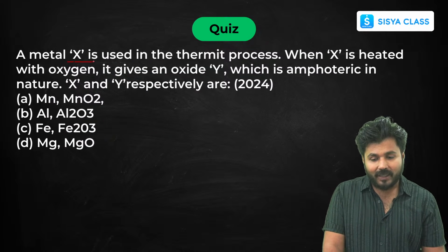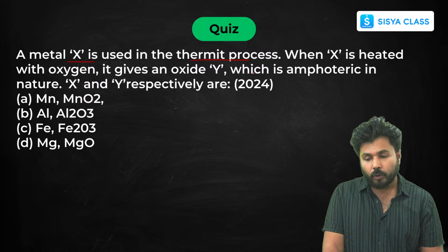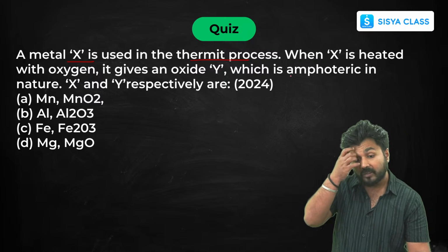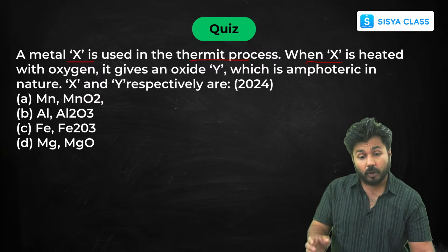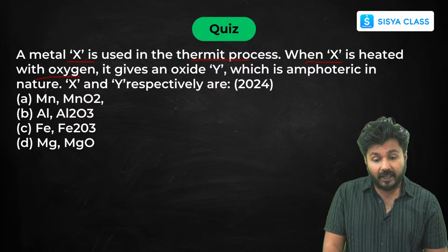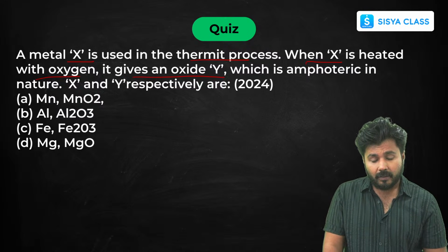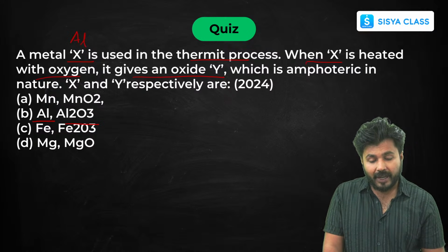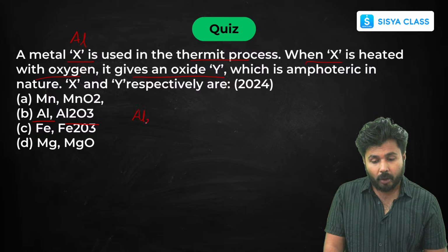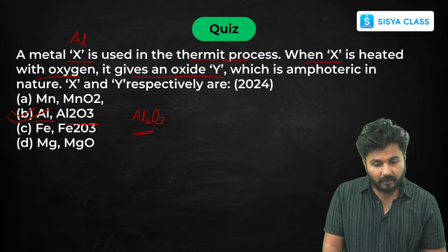Then, a metal is used in thermite process. I have already told you which metal is used in thermite process. Iron with aluminium oxide. Now when X is heated with oxygen, it gives an oxide Y. So this is aluminium, nothing but aluminium that is used in thermite process. When it reacts with oxygen, it forms aluminium oxide. It is amphoteric. So the answer is option B.